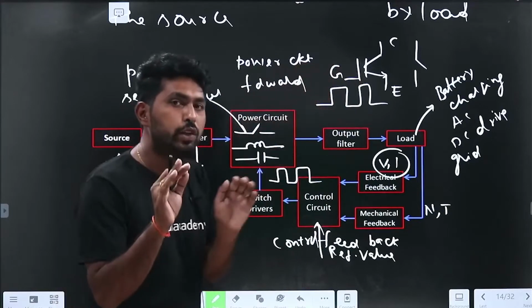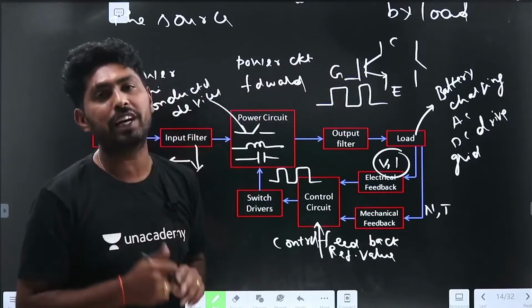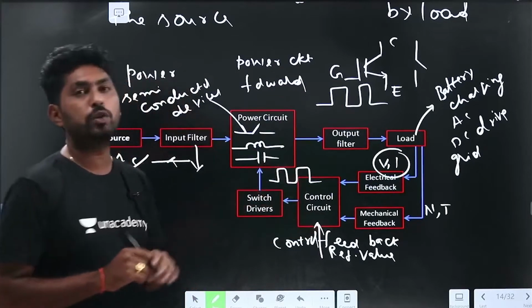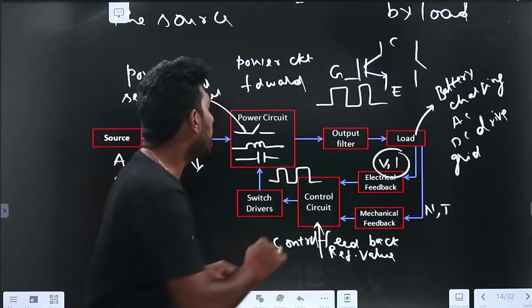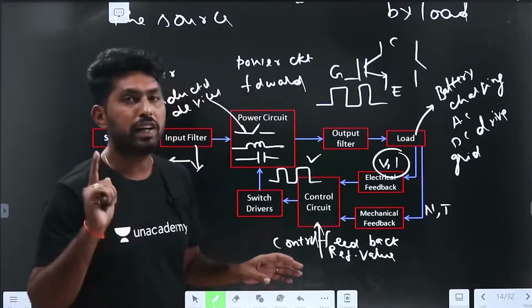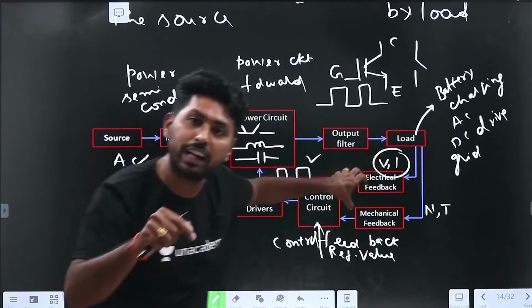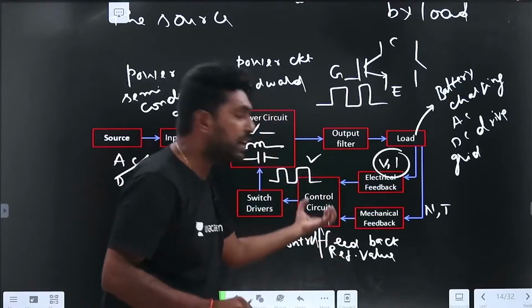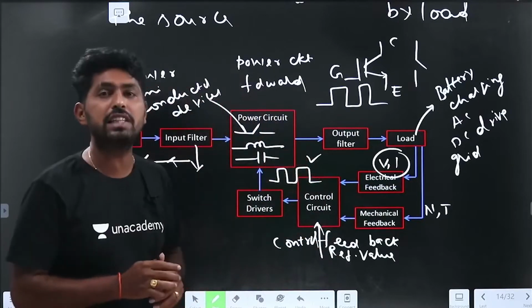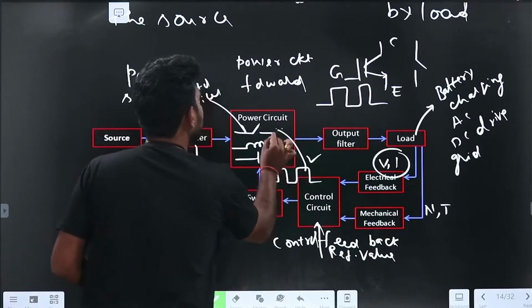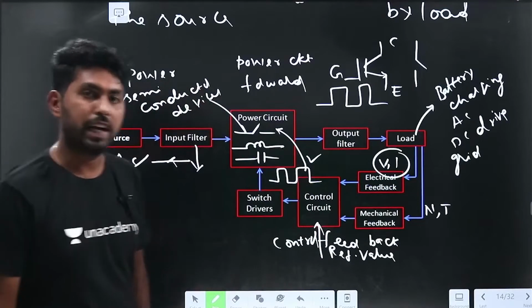So at this stage, understand this one. We need to give the gate pulse to the power semiconductor devices. Now we can understand, right? This control circuit's output is in the form of pulses. The control circuit compares the electrical feedback and mechanical feedback with the reference value, and generates the pulses, which are given to the switches. Right, now we are clear.